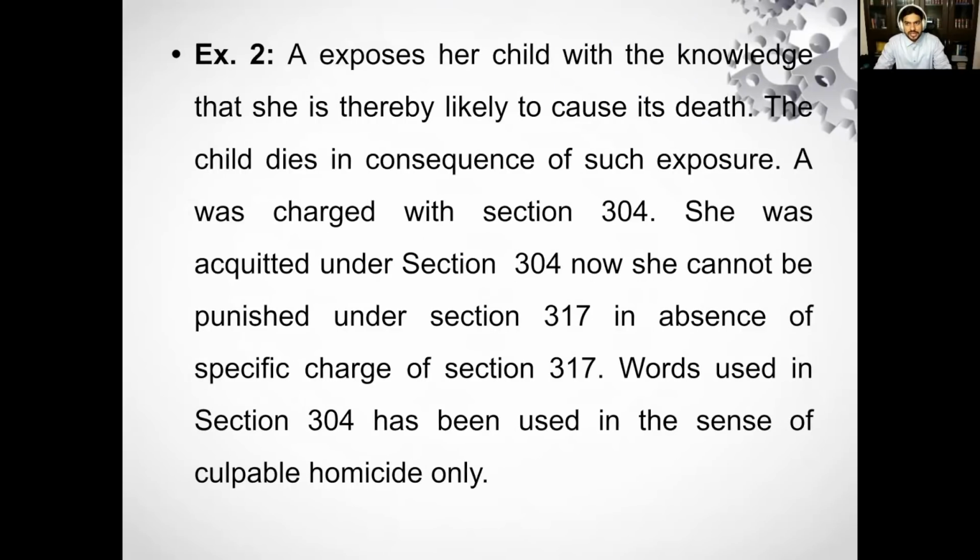Another example of this. A exposes her child with the knowledge that she is thereby likely to cause its death. The child dies in consequence of such exposure. A was charged under section 304. She was acquitted under section 304. Now she cannot be punished under section 317 in the absence of a specific charge under section 317. Why? Because the words used in section 304 have been used in the sense of culpable homicide only. So if the charge has not been framed under section 317, she cannot be punished for that.